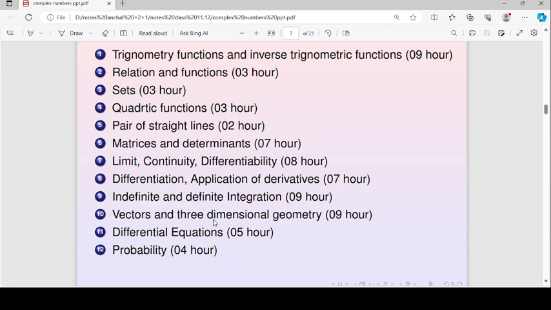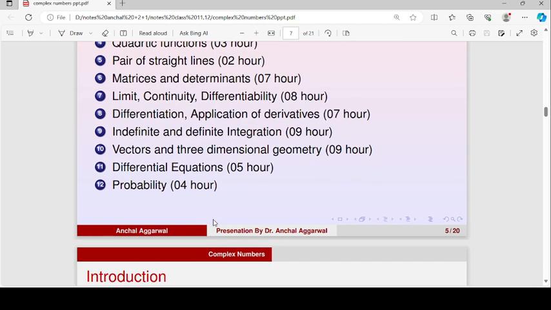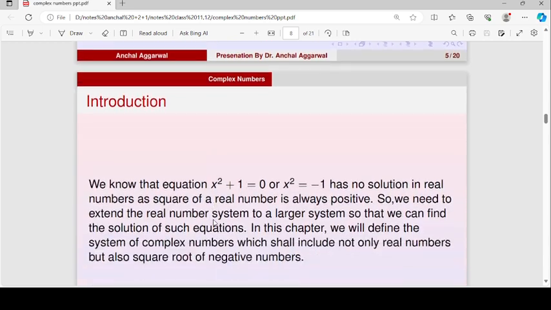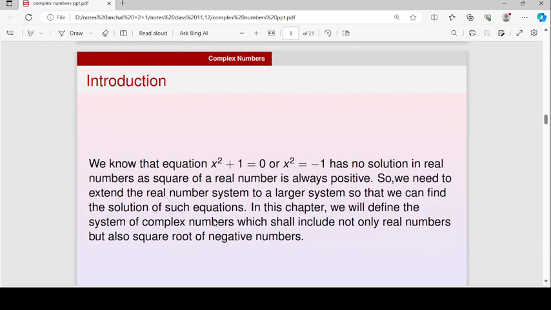This is how many hours we will take to cover these topics. For example, a pair of straight line will be covered in 2 hours, matrices and determinant will be covered in 7 hours, limit, continuity and differentiability will be covered in 8 hours, and similarly differential equation will be covered in 5 hours and probability will be covered in 4 hours. Now we will do complex numbers.